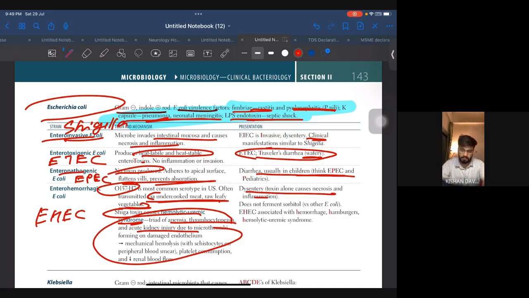All right. So one important point that I wanted to write here is that somewhere they use the word honeymoon cystitis. Okay. And another one, that's it. Yeah. And when they talk about ETEC, they will give a recent trip to Mexico. All right. So remember ETEC. This is important.